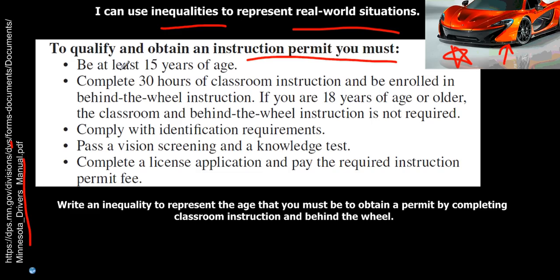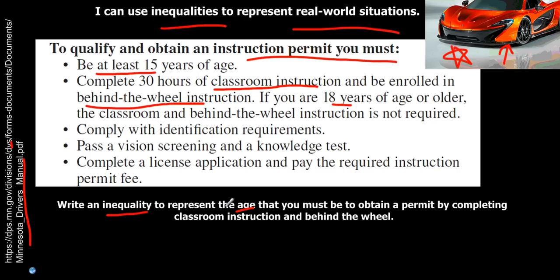And this is what I found out, that you have to be at least 15. So could you be 15? Sure. But you have to be at least 15 years of age. And you have to do classroom instruction and behind the wheel instruction. But if you're 18 or older, then you don't have to do the behind the wheel and the classroom instruction. So that made me think, how could I write an inequality to represent the age that you have to be to get a permit where you have to also do the classroom instruction and the behind the wheel?